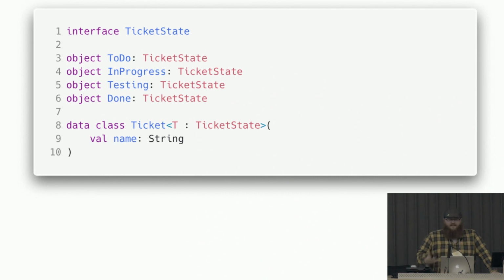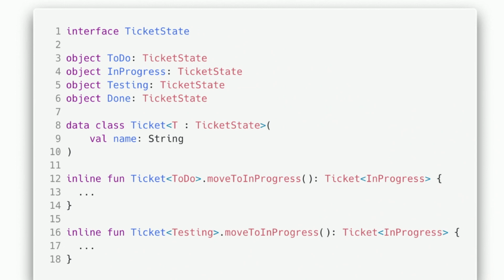You will only be parameterizing the ticket by to-do, or other stuff if you want, but all they do is exist. The reason all they do is exist is so that we can constrain things on them. We can make things true according to the compiler. So we might want to write something like this. Any ticket that's in state to do, you can give a move to in progress method.